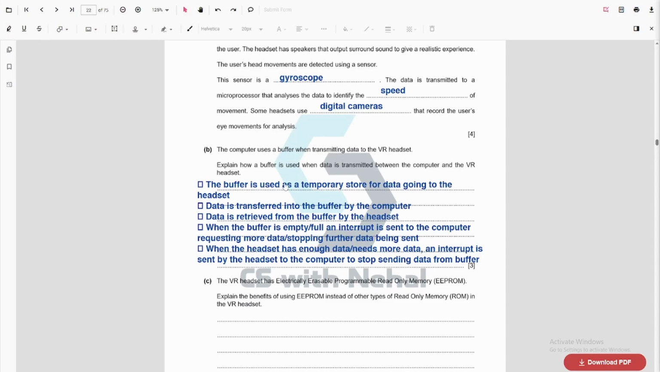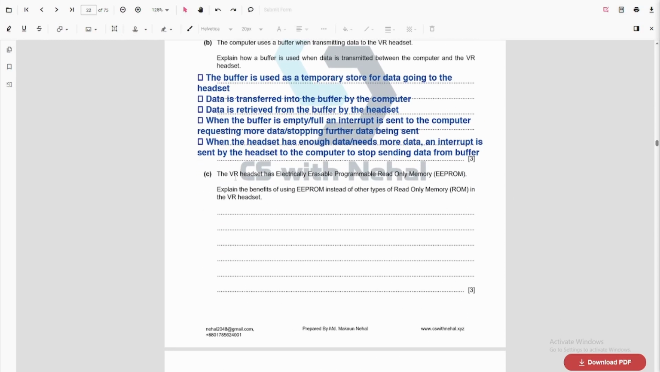Basically, the buffer is used as a temporary store for data going into the headset. Data is transferred into the buffer by the computer. Data is retrieved from the buffer by the headset. When the buffer is empty or full, an interrupt is sent to the computer requesting more data or stopping further data being sent. When the headset has enough data, an interrupt is sent by the headset to the computer to stop sending data from the buffer.